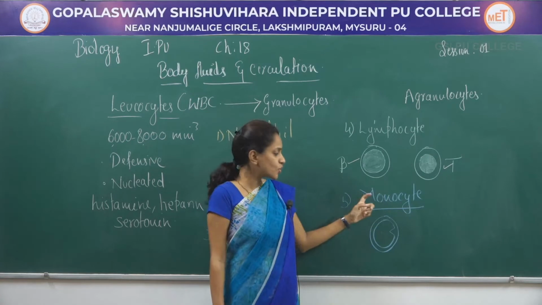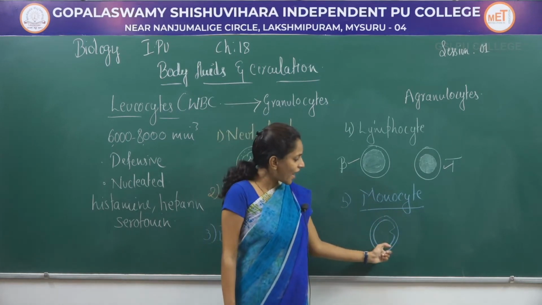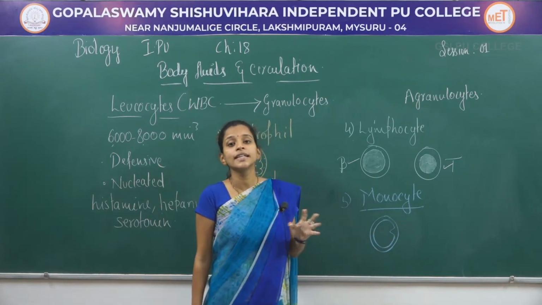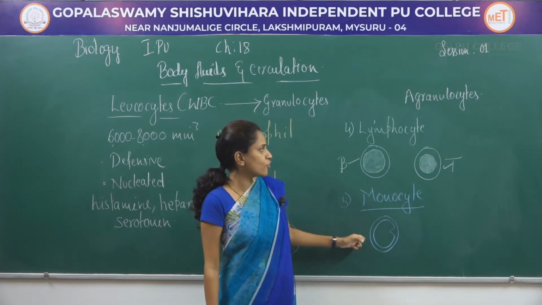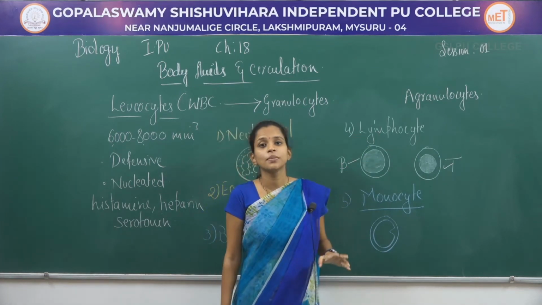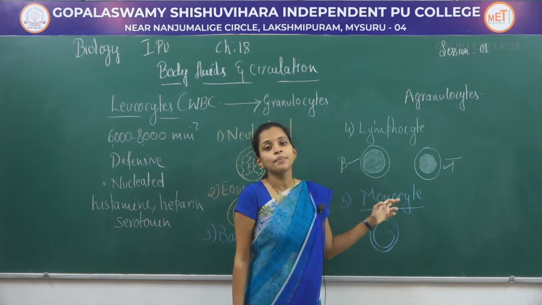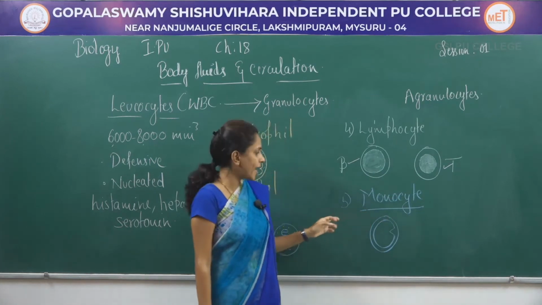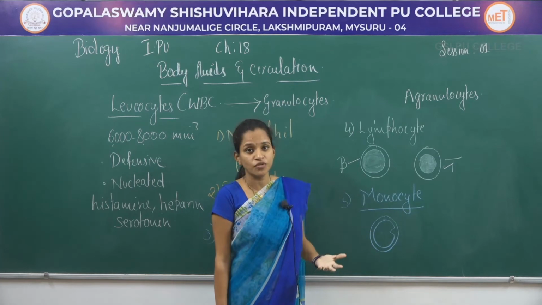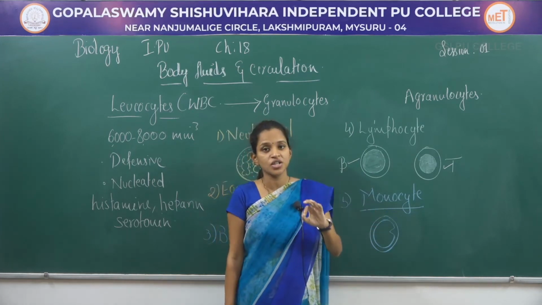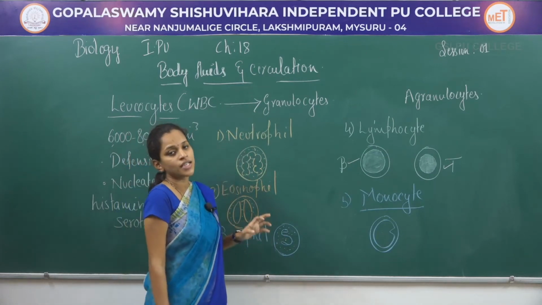Monocyte also do not contain any of the granules in the cytoplasm. These have a bean shaped or kidney shaped kind of nucleus. If you compare between monocyte and lymphocyte, the amount of lymphocyte will be 20 to 25%, and when it comes to monocyte, their percentage will be 6 to 8%. Both of the lymphocyte and monocyte show defensive function, where monocyte shows a function which is similar to that of neutrophils. That would be phagocytosis.